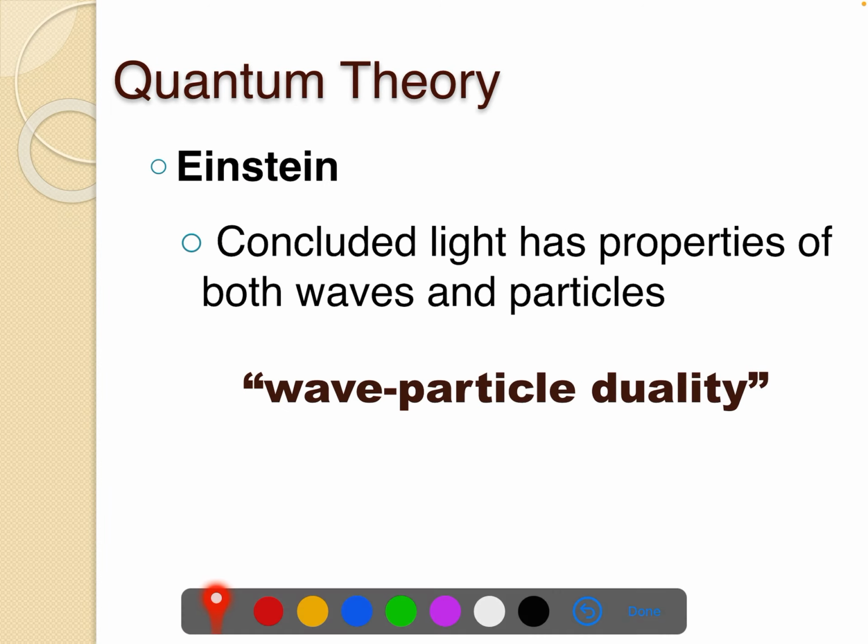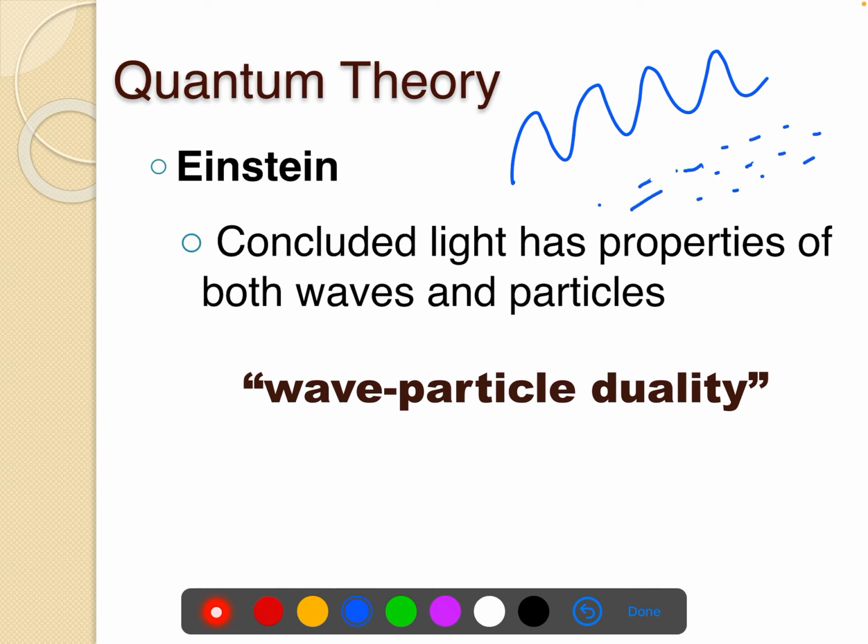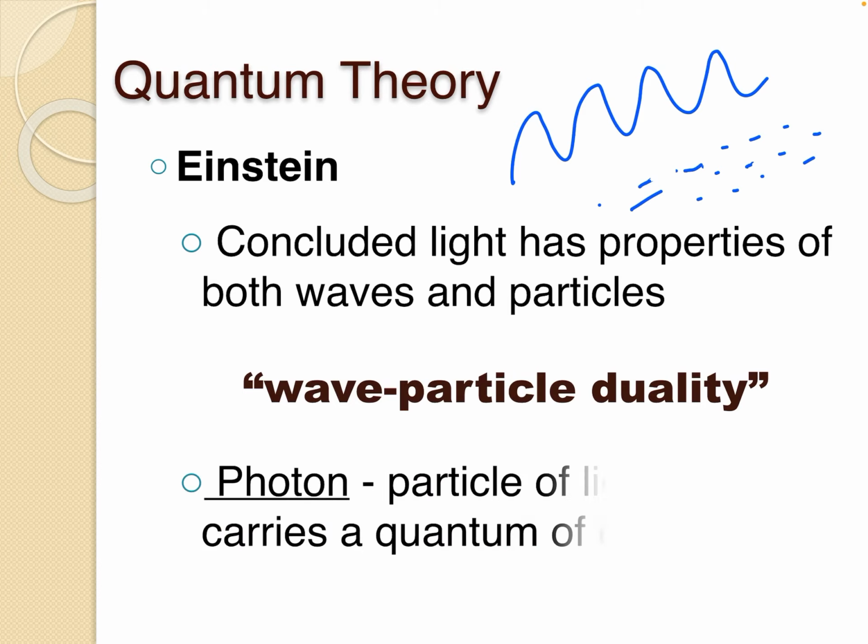Einstein also at this time came up with a very important part of quantum theory, and this was the wave-particle duality. At the time, people were arguing whether light was more of a wave or whether light was more of a particle kind of coming through the air. Well, Einstein said it's both. It is both a wave and a particle. It has properties of both.